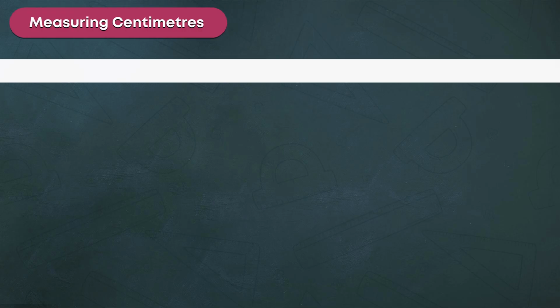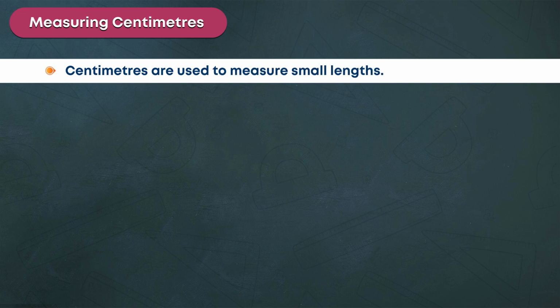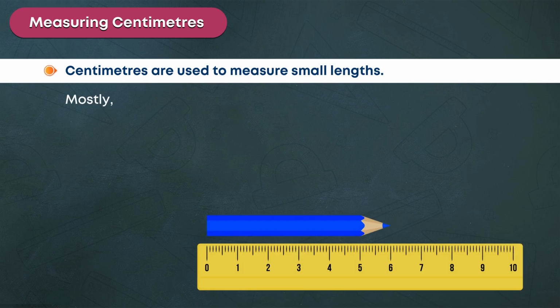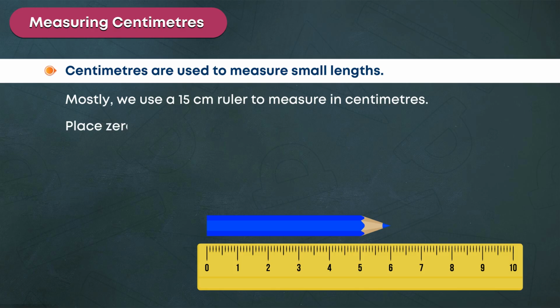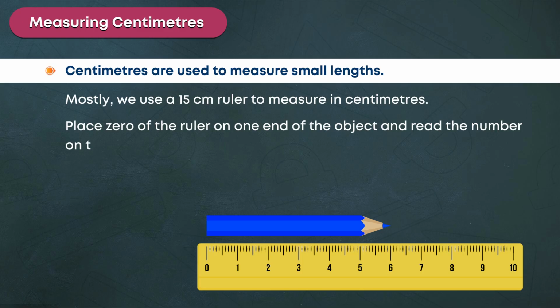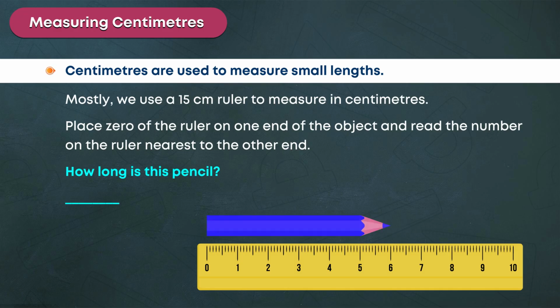Measuring centimeters. Centimeters are used to measure small lengths. Mostly, we use a 15 centimeters ruler to measure in centimeters. Place 0 of the ruler on one end of the object and read the number on the ruler nearest to the other end. How long is this pencil? 6 centimeters.